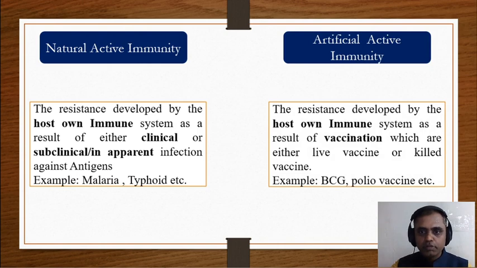Now, what is meant by artificial active immunity? It is the resistance developed by the host's own immune system as a result of vaccination, with either live vaccines or killed vaccines. Examples are the BCG vaccine or polio vaccines.